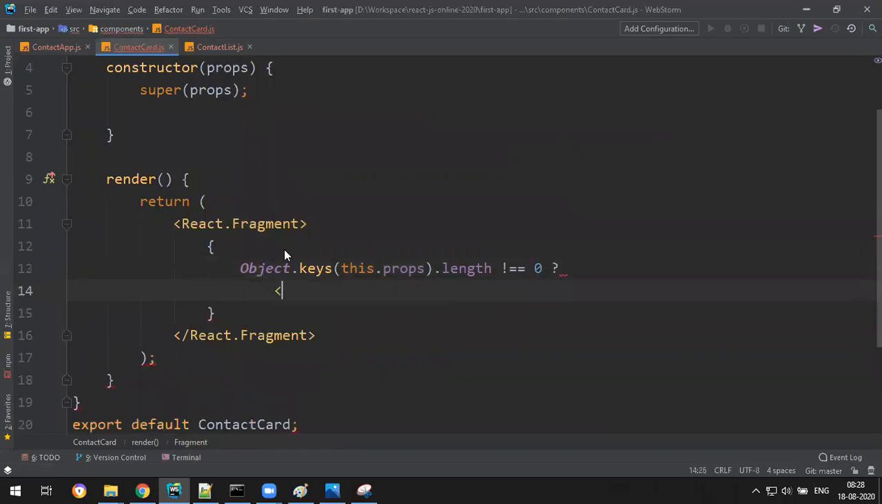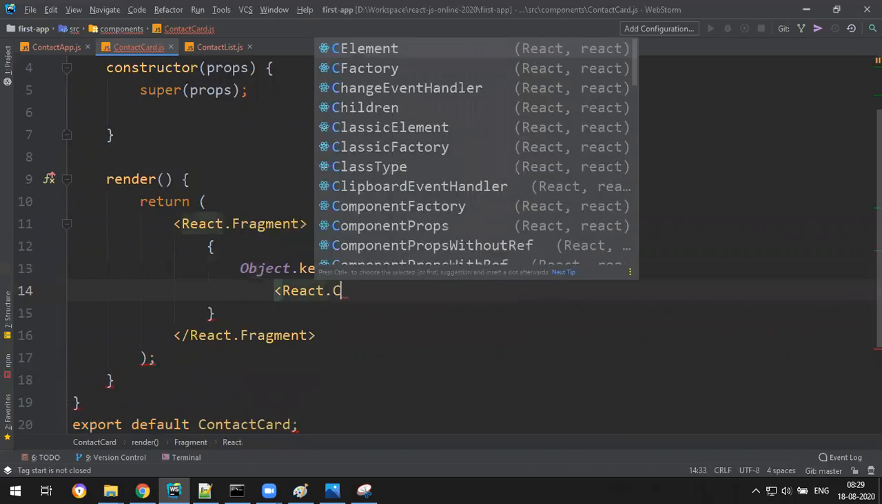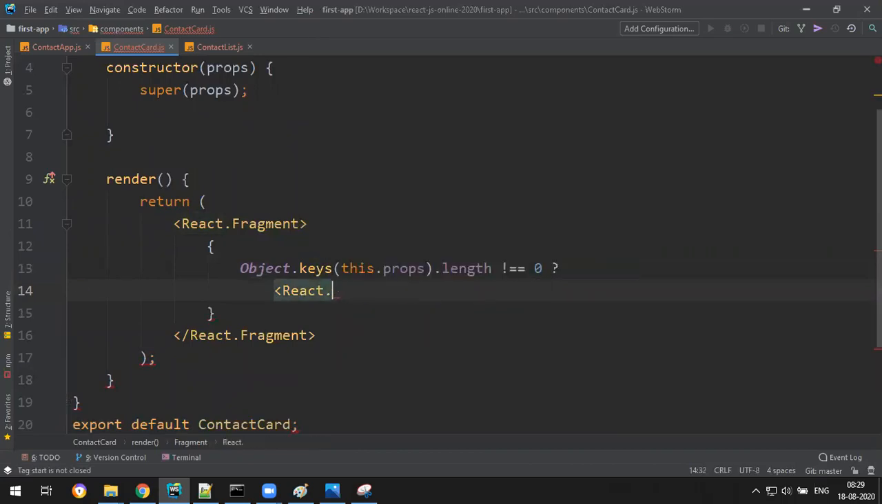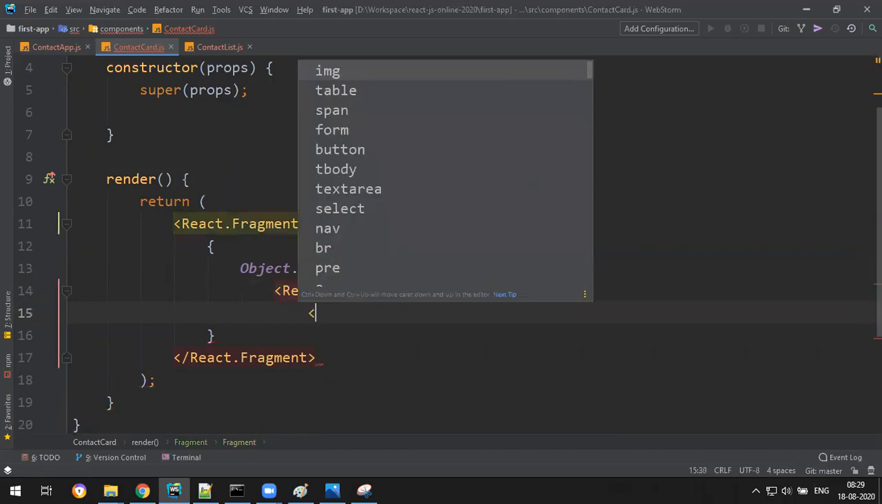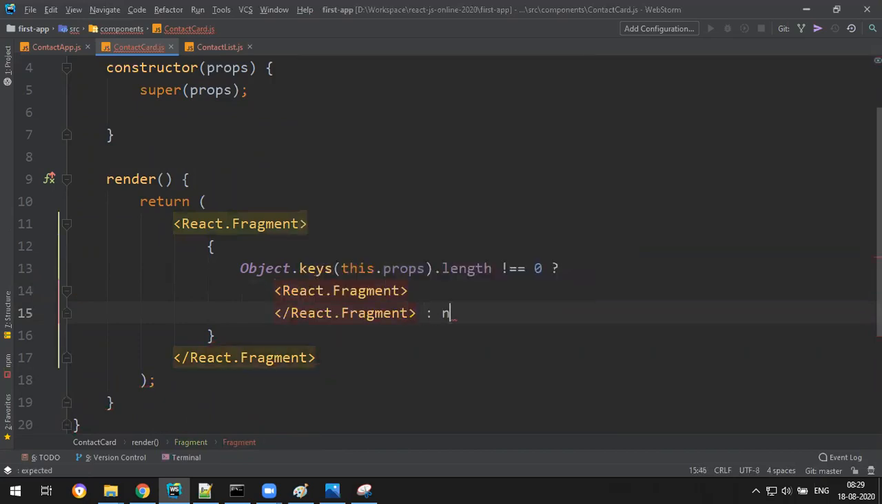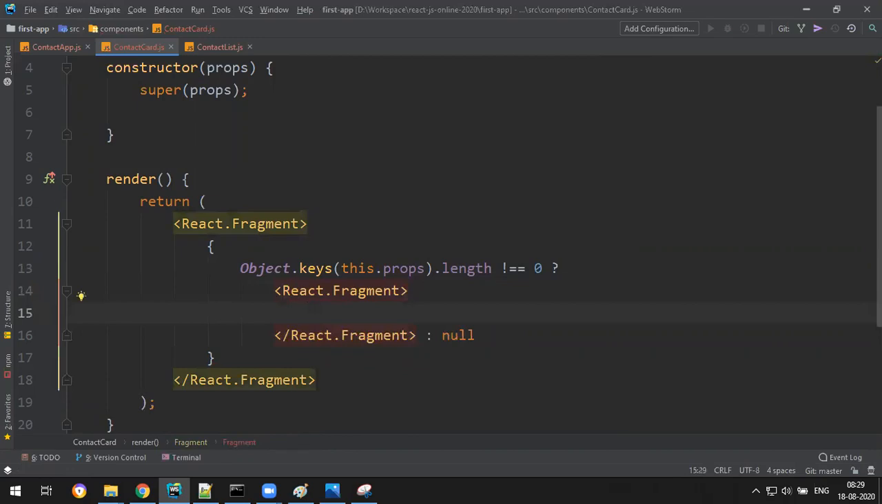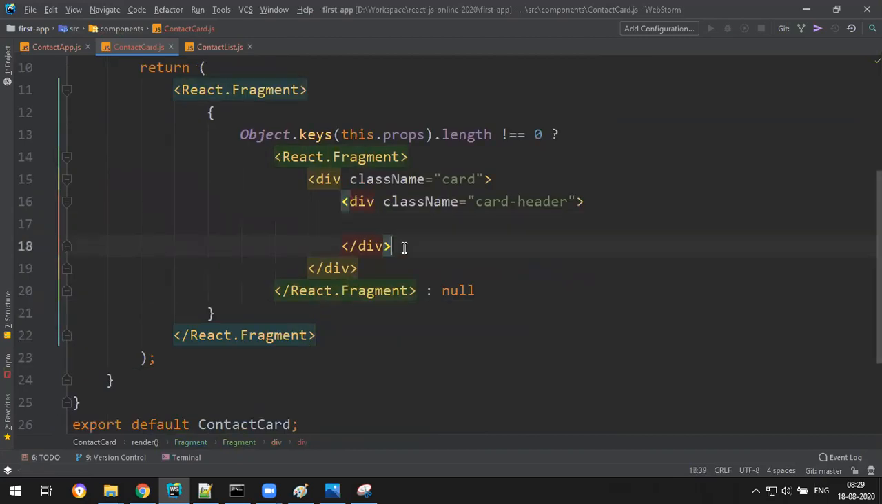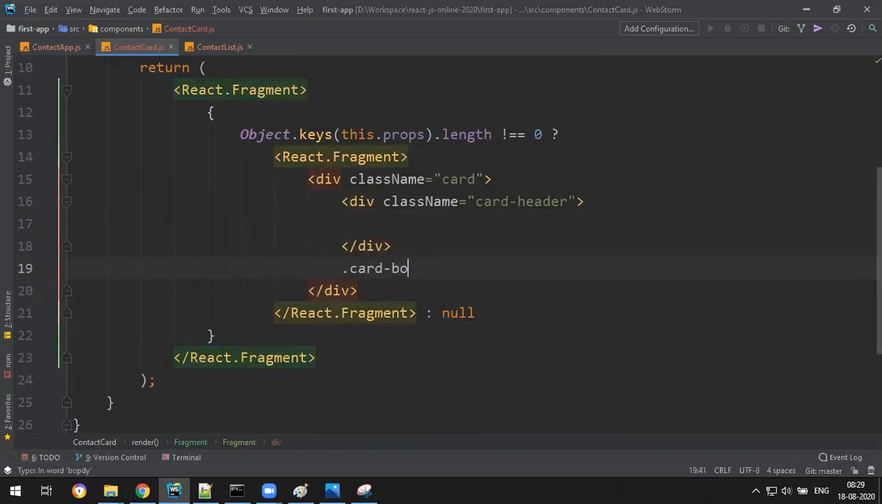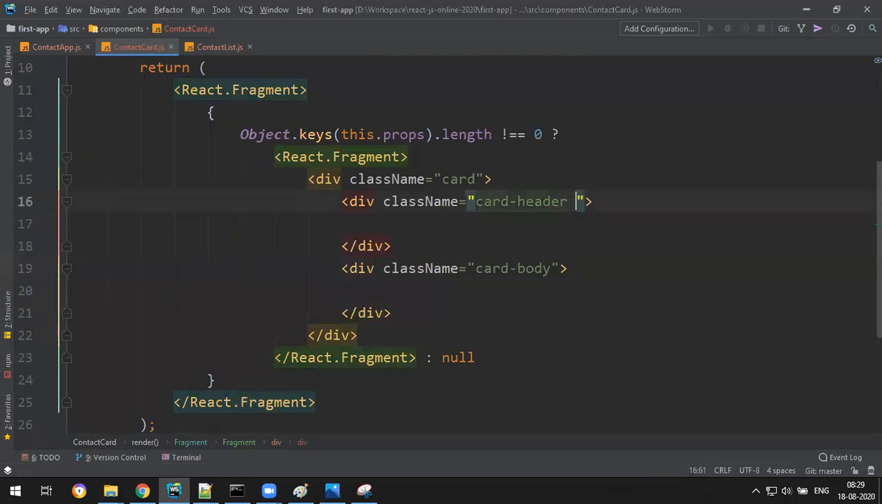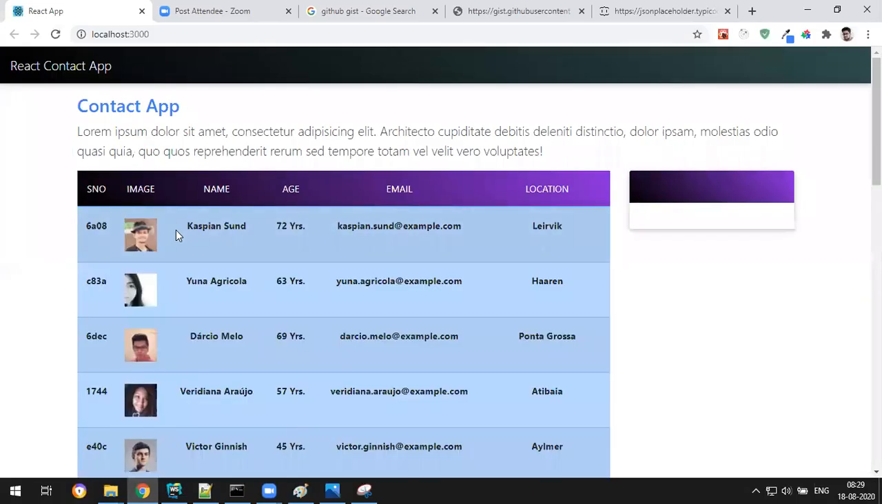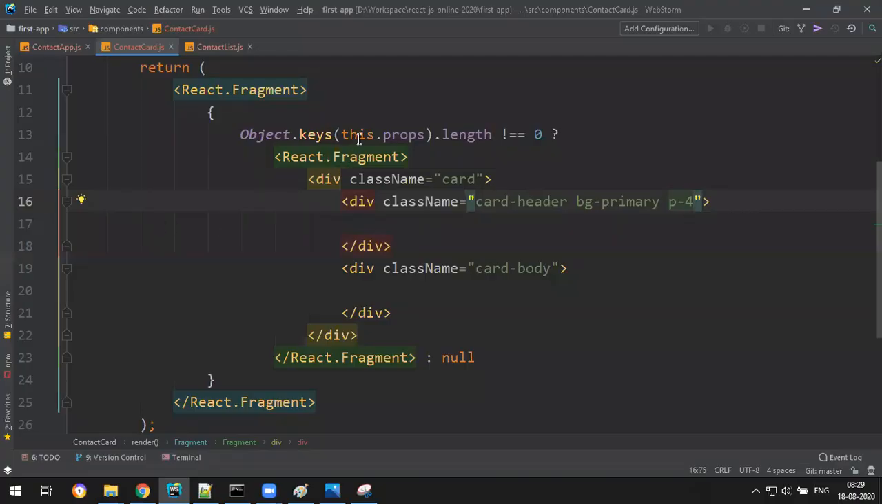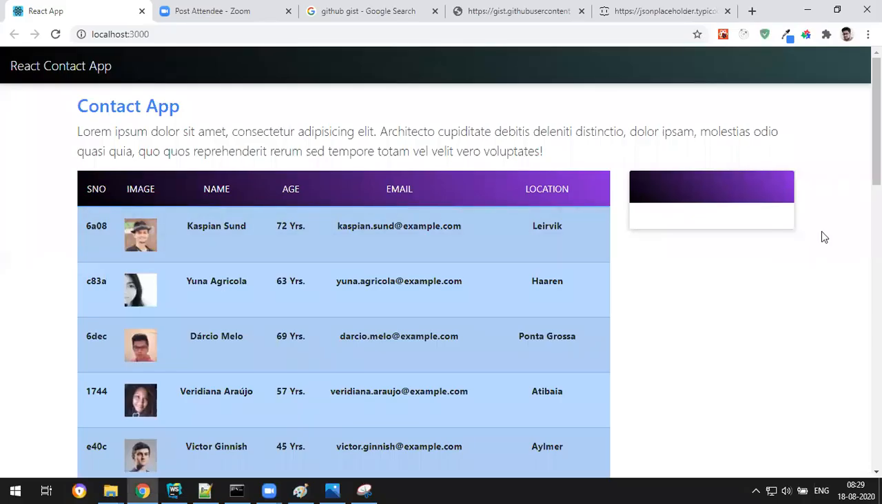Okay, so question mark, then React.Fragment, otherwise null. In this you have to write the card and card body. So card header and then card body. Okay, card header bg-primary. Okay, let's say p-4. Now check. Okay, done. So props length is not 0, then display.